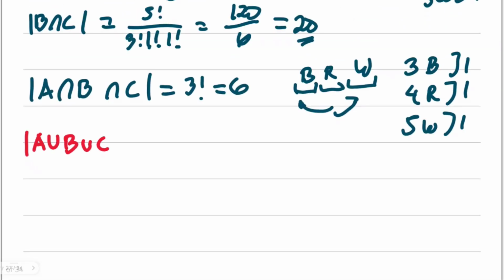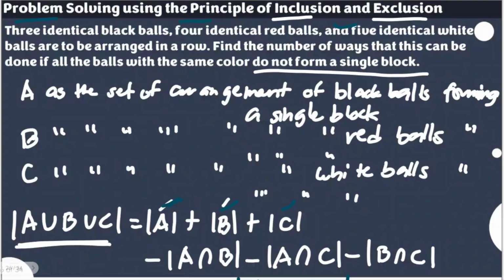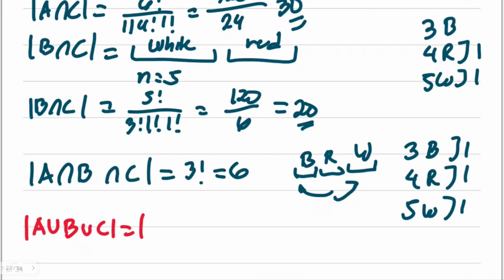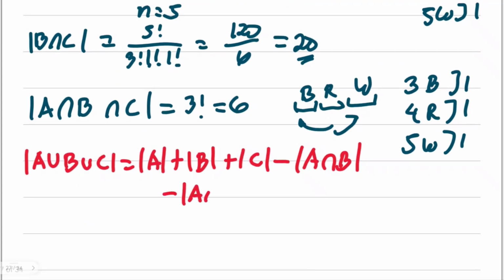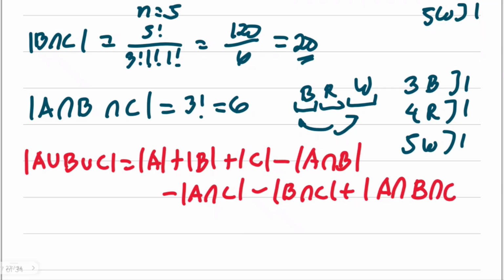Take note, we are still on the idea of the number of ways where the balls of the same color form a single block, but the item we are looking for is where they do not form a single block. So we are yet to look into its complement, but we are almost there. So the cardinality of A plus the cardinality of B plus the cardinality of C, minus the cardinality of A intersection B, minus A intersection C, minus the cardinality of B intersection C, and we add the cardinality of the intersection of all 3.